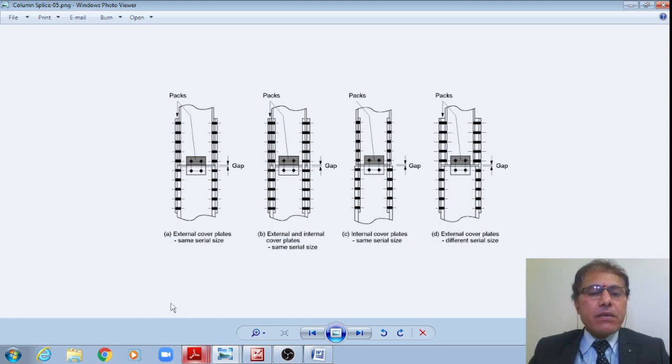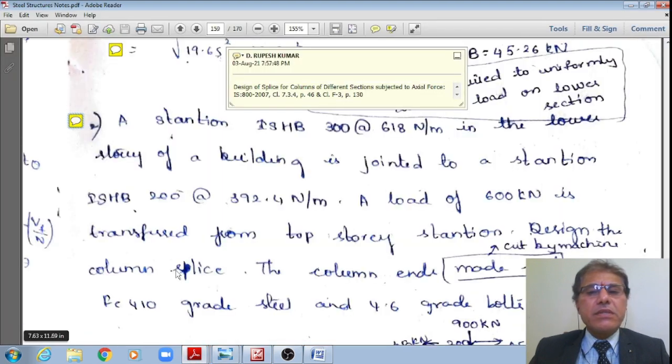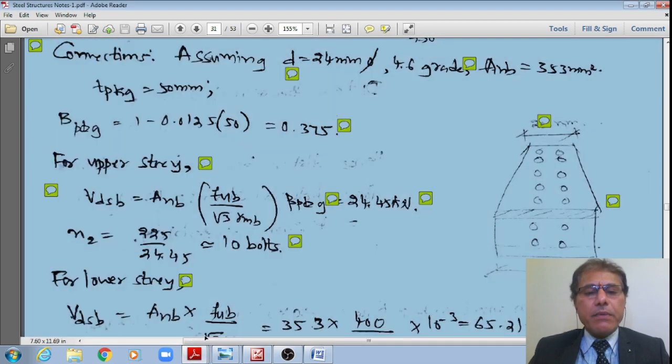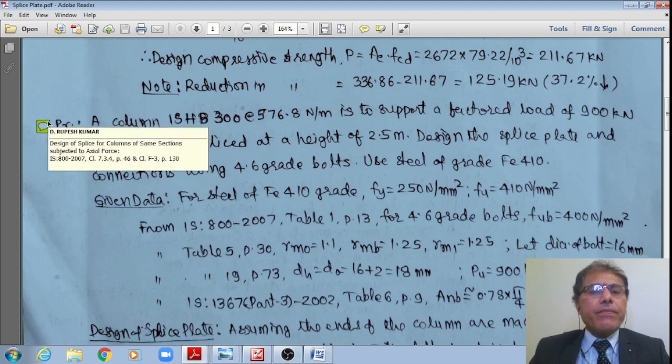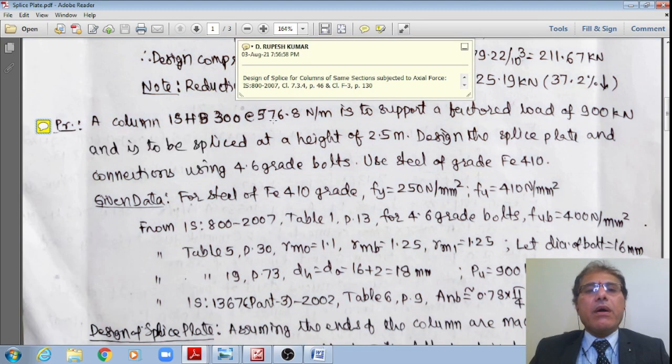Now let us see the first problem. Student, this first problem is the design of a splice for columns of the same section, same depth, subjected to axial force only, right?